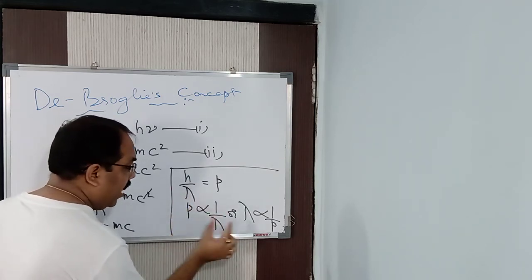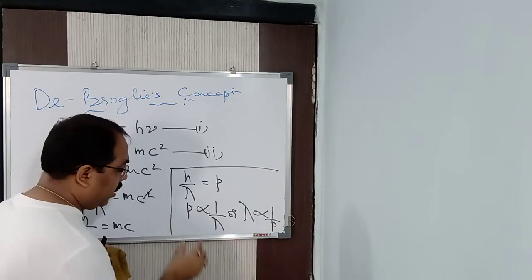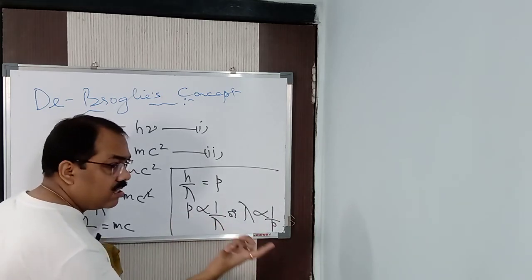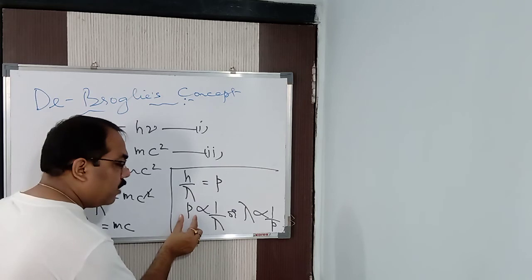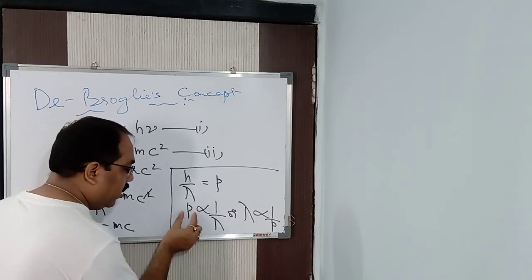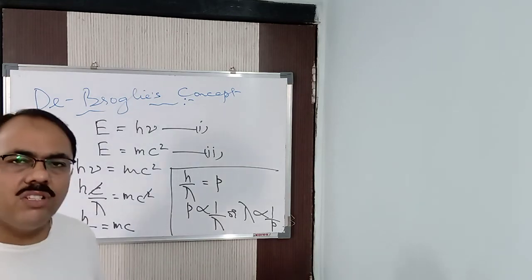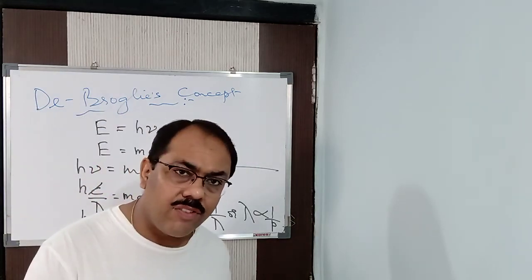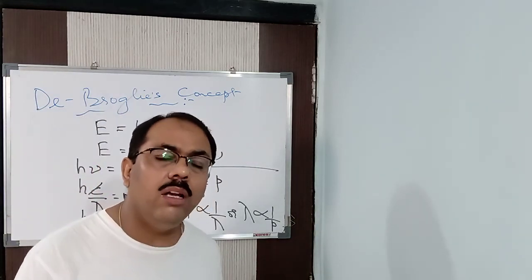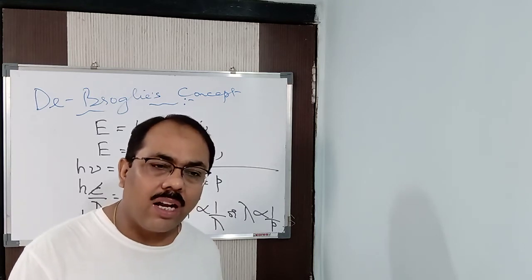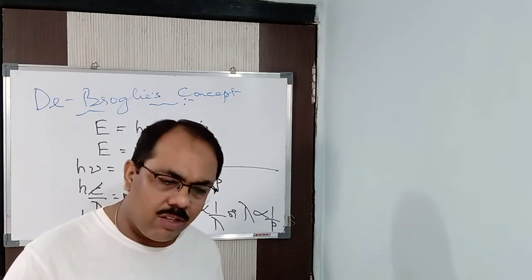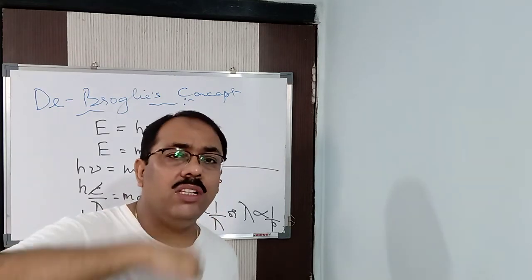So which body has larger momentum? The macroscopic particle has larger momentum, so the wavelength is negligible. In the case of a subatomic particle, the momentum is smaller, so the wavelength is larger. If it is larger, it is visible. At least if it is not visible to the naked eye, it can be visible through a microscope. But when a car is moving on a road, are you seeing the car or are you seeing the wave?